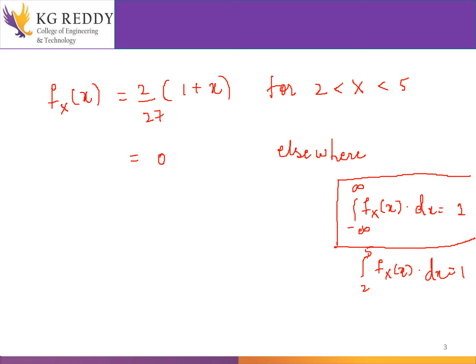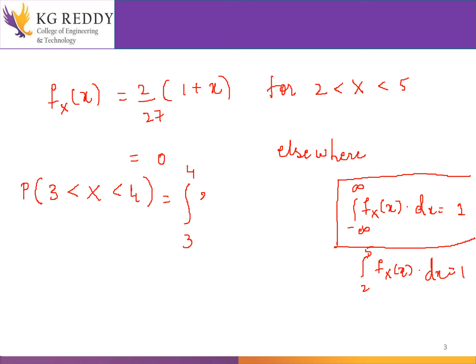Now they have asked one more thing, which uses one more property: the probability from 3 to 4. With the lower limit and upper limit, we write it in integration format.